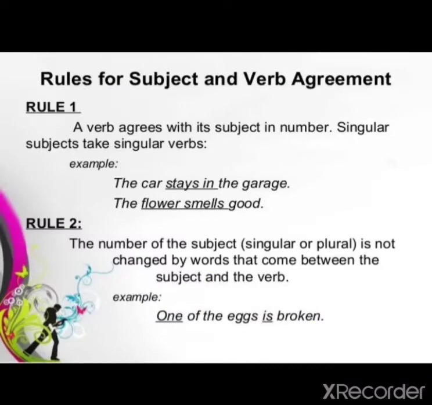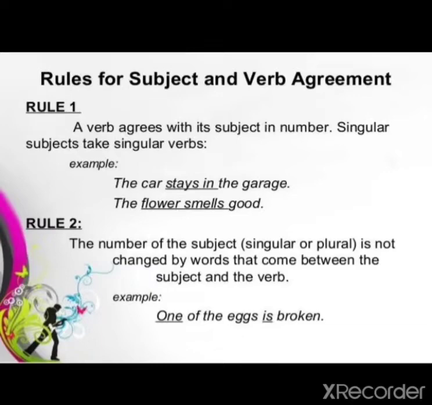So in our two previous videos, I have already discussed with you the different rules of subject-verb agreement. Let us discuss more about subject-verb agreement in this video with examples. Let me give you more examples on that.